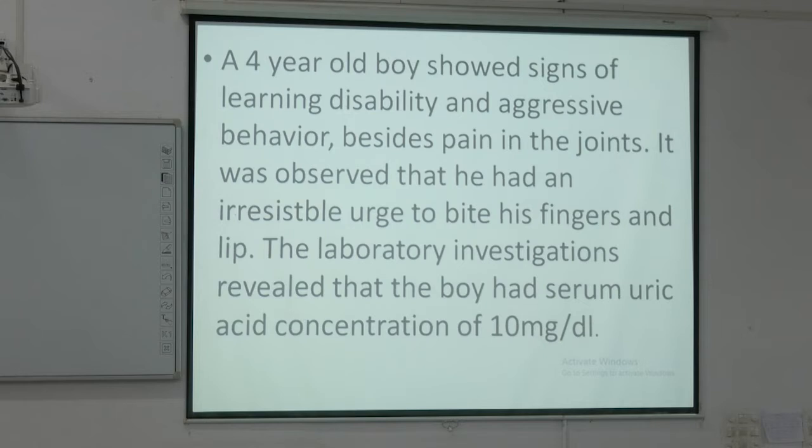What is that? Yes, that is a case of Lesch-Nyhan syndrome. Very good. Why will the uric acid level be increased in Lesch-Nyhan syndrome?